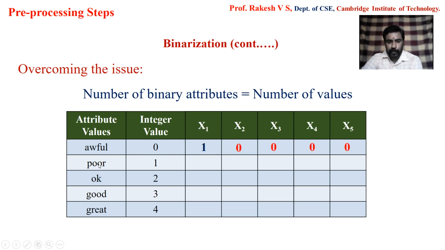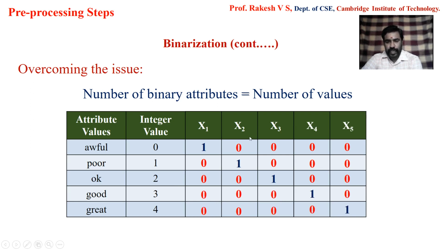Similarly, poor will be represented using attribute x2, which means with respect to x2 for poor I'll have 1 and all other values I'll have 0. Similarly, for x3 I will have 1 and all other values will be 0, and the same thing with respect to the other two cases also.